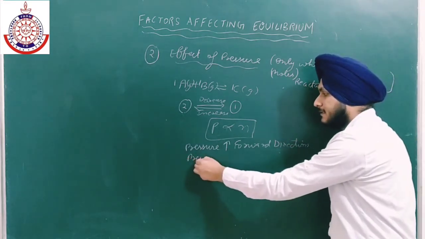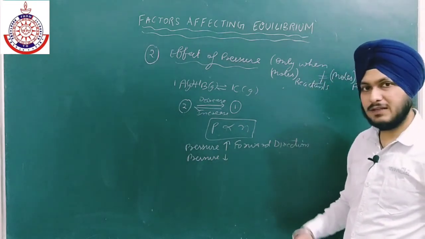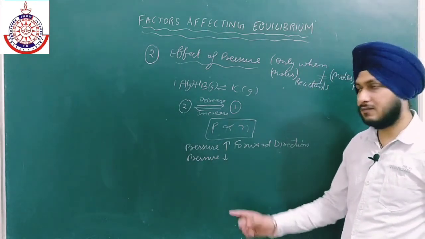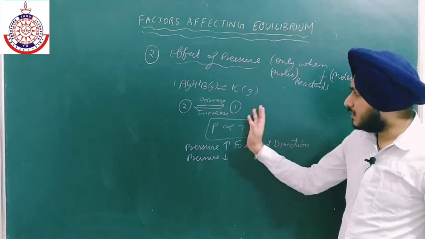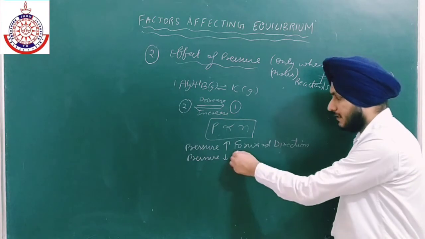And if I decrease the pressure, the equilibrium will shift in that direction where the number of moles are more. Okay, the number of moles are more in which direction? In the backward direction. So backward direction.